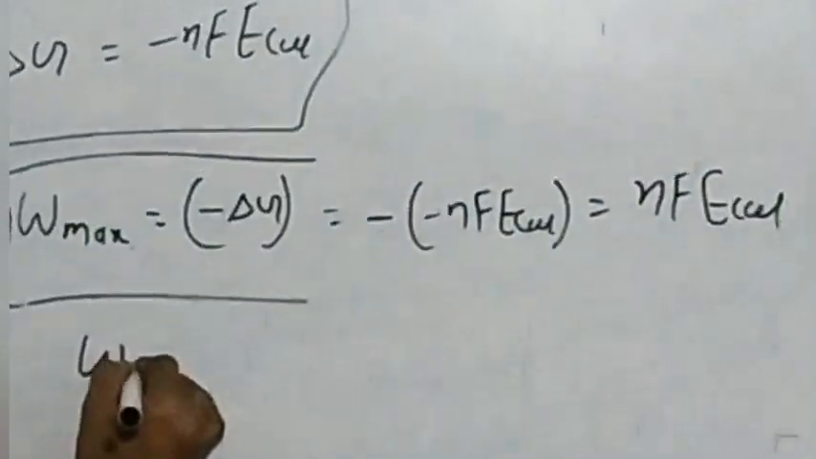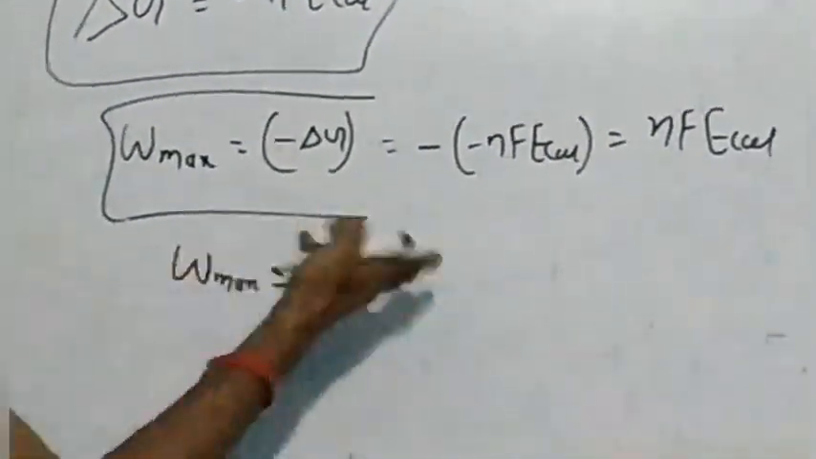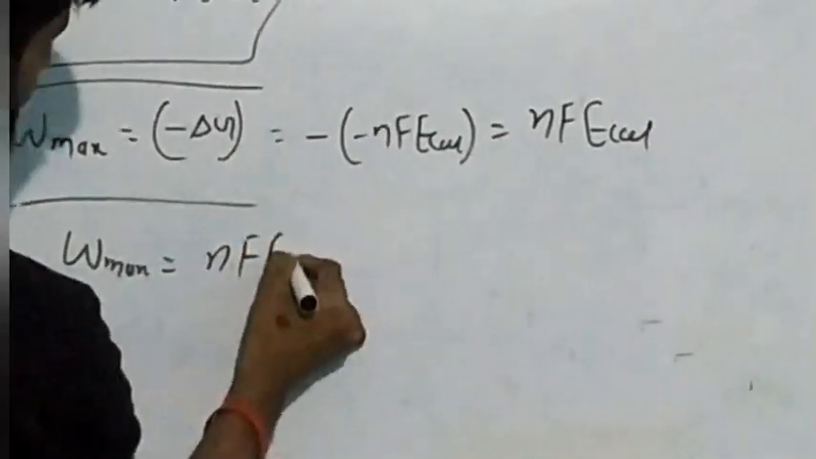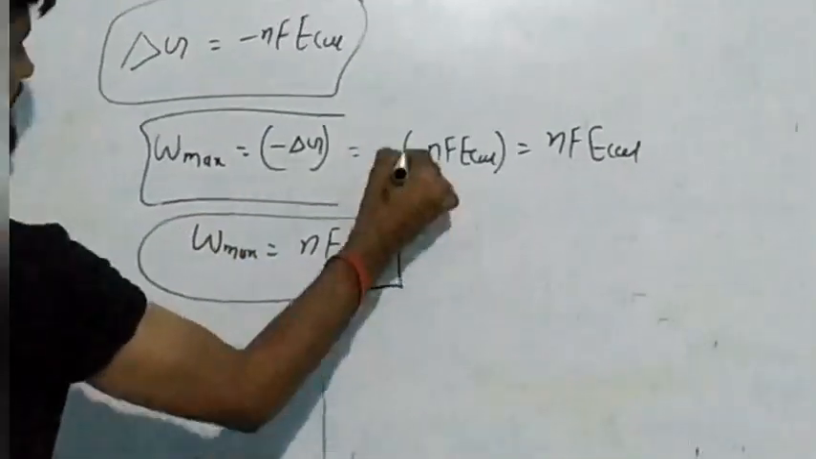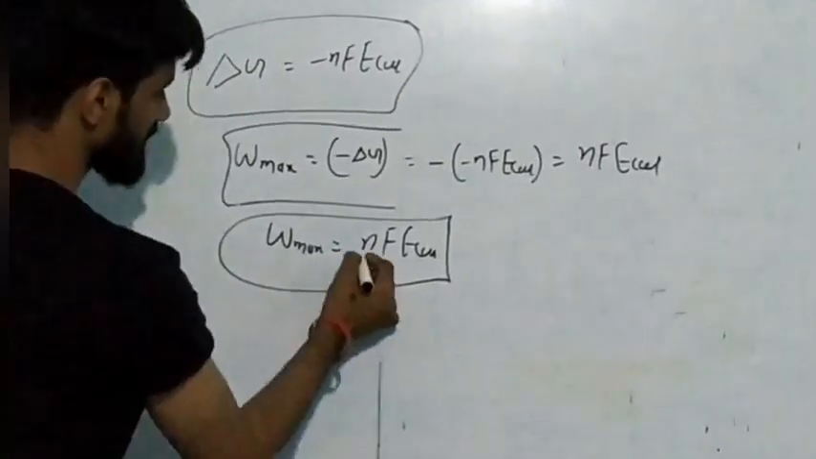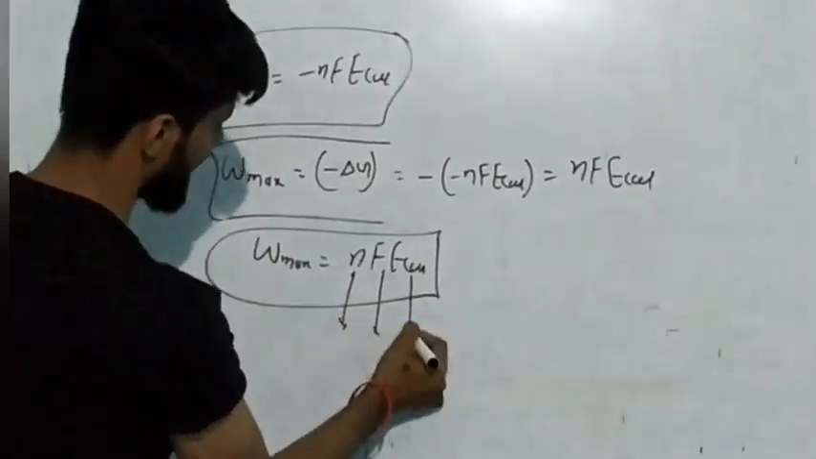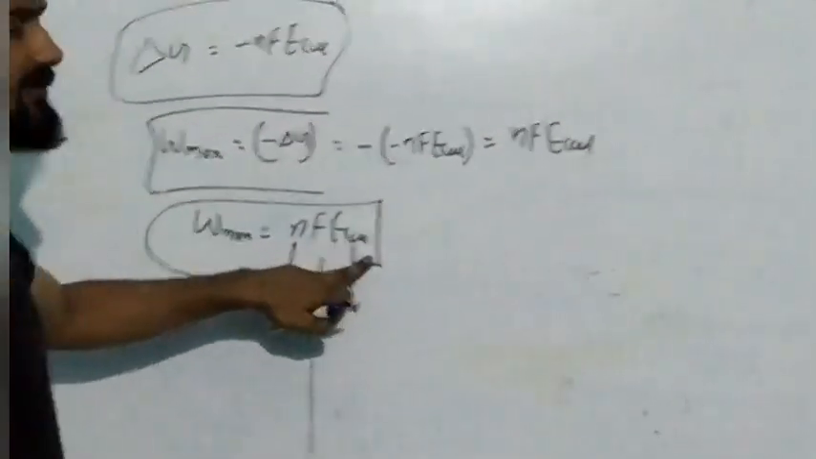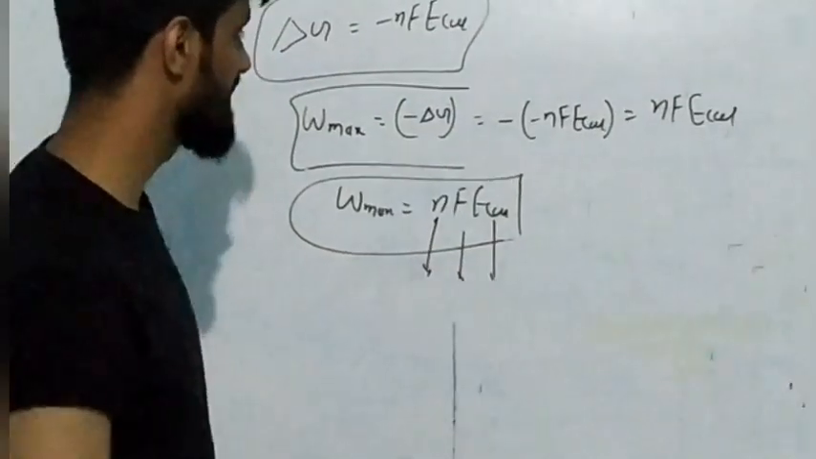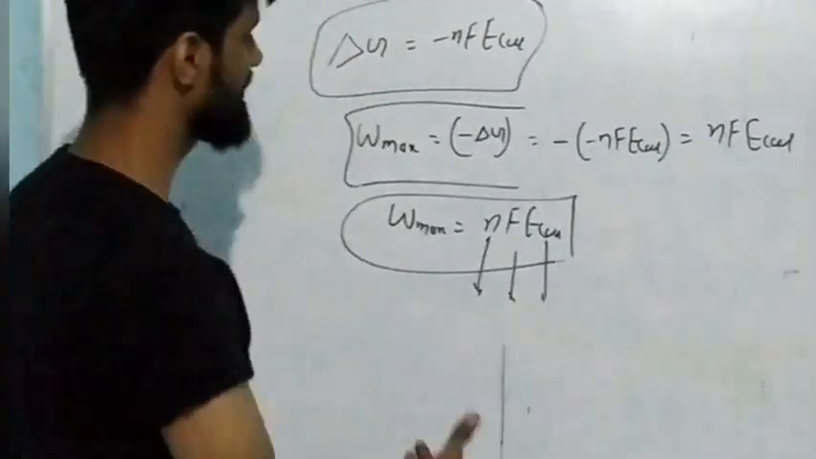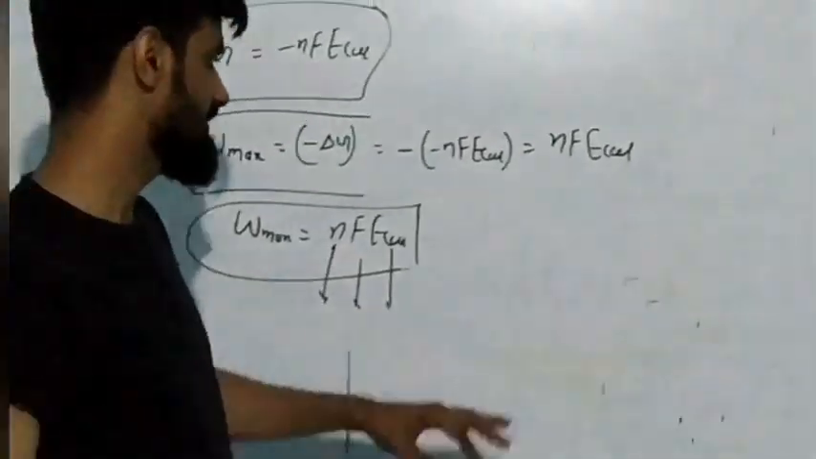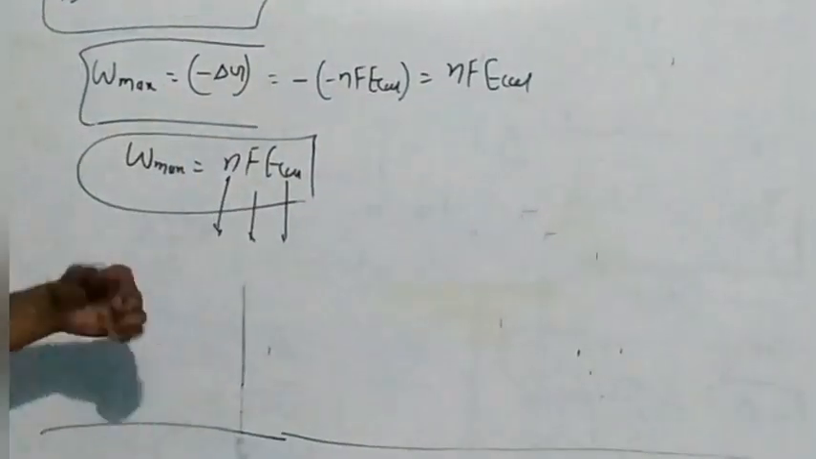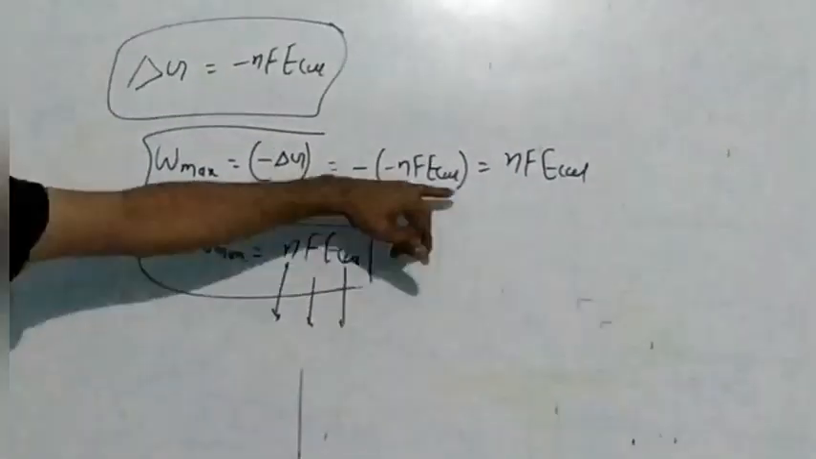So W max, the maximum work that can be produced by a galvanic cell, is equal to nFE of the cell, that you have to calculate. Here you already know the significance of n, E, and F. I am not going to discuss the significance of these three things because I have already solved so many numericals on this topic. So if the examiner asks you to calculate the maximum amount of work that can be produced by a galvanic cell, that is W max, which equals nFE of cell.